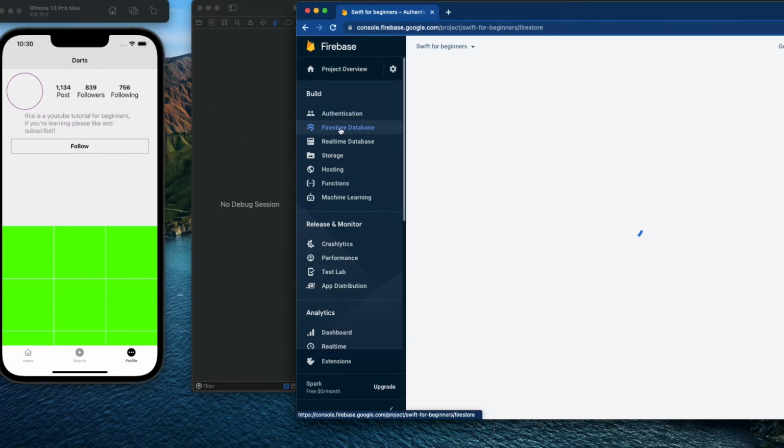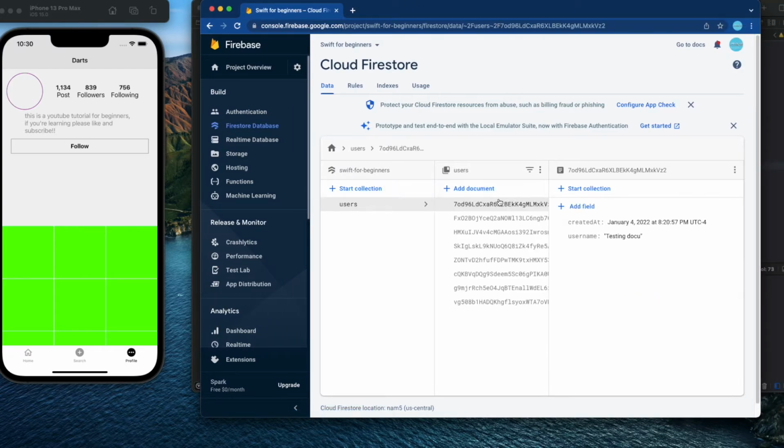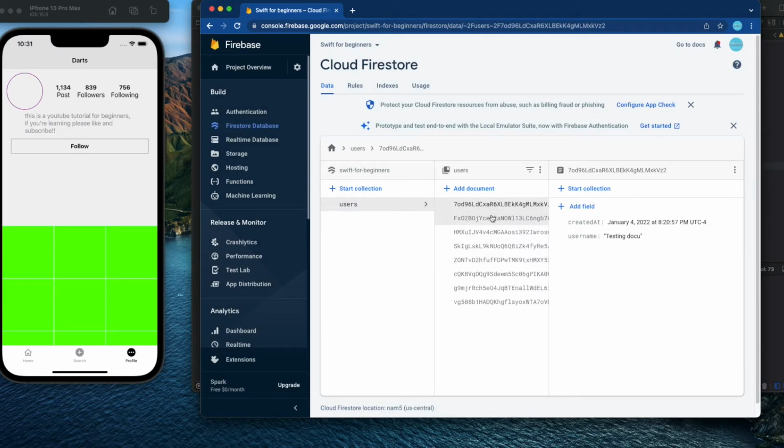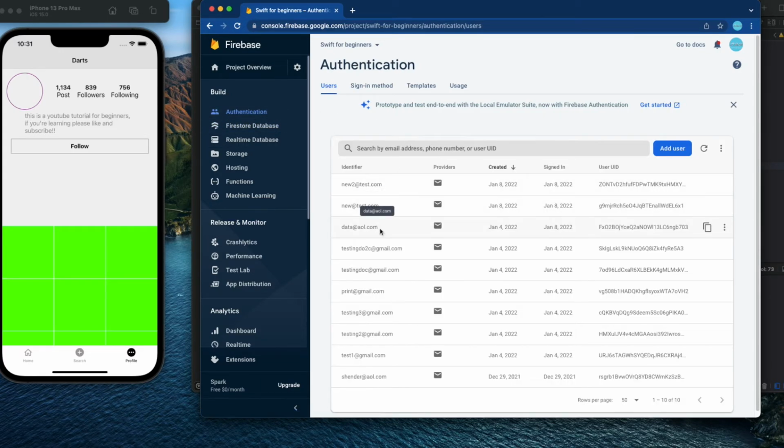If you come here, we'll look for darts. Where is it? Darts, right? Is the username right here? F703. We use dart 703. There you go.